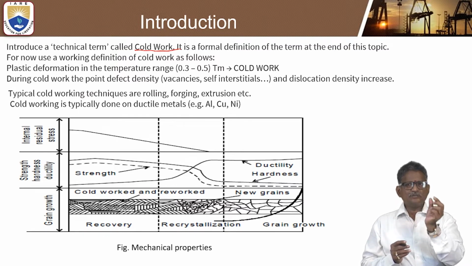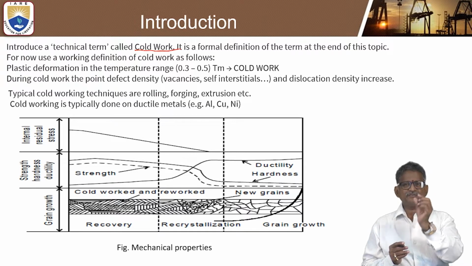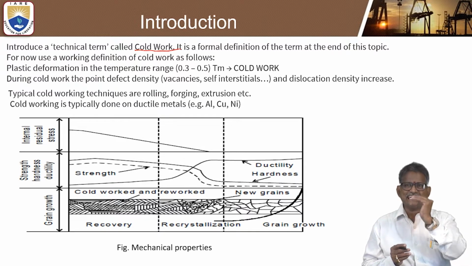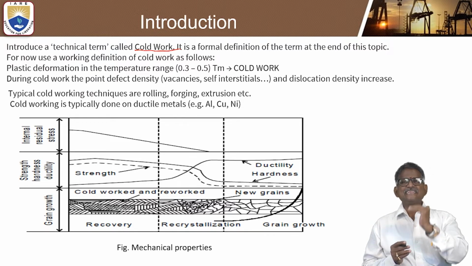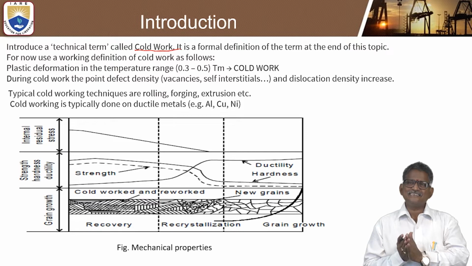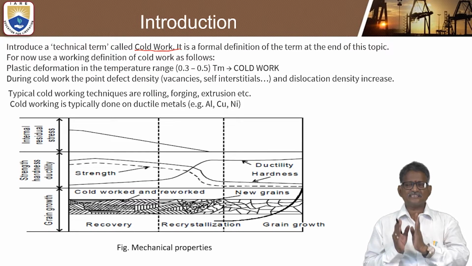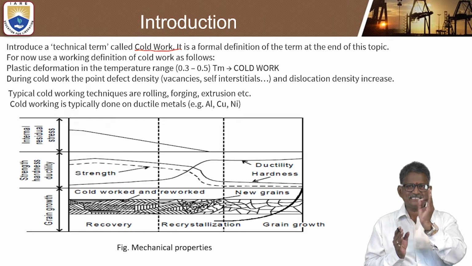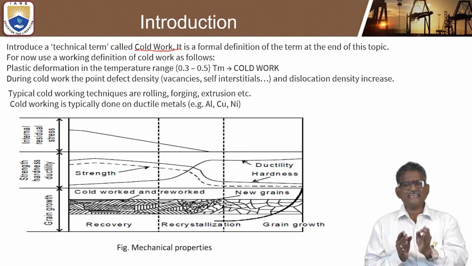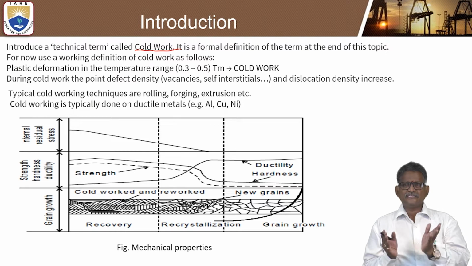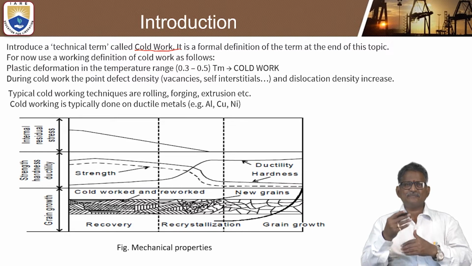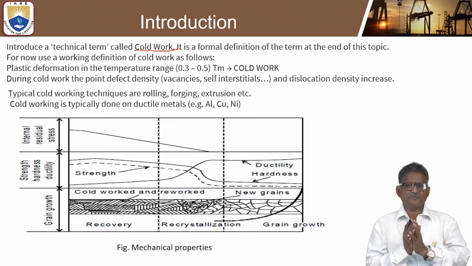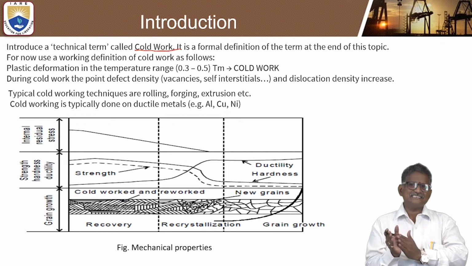As you know, the term hot working can be defined as the process of heating the metals above their recrystallization temperature. That is called hot working. Heating the metals below their recrystallization temperature, or at normal room temperature, is called cold work. Why is cold work a very important technical term in the metal forming process? In general, when there is heating of the metal, plastic deformation occurs, and the temperature changes.